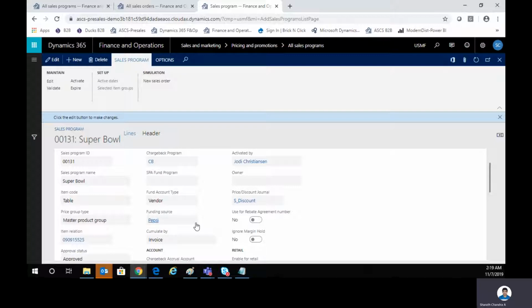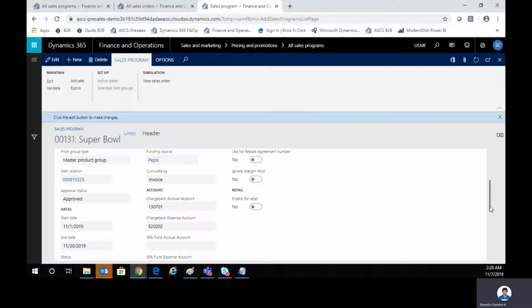Typically, in your scenario 3.13, for example, we have said that Pepsi is going to give you a scan coupon deal of 1.3 dollars off of cost per unit for all the 12 packs during the Super Bowl. So that particular deal has to be managed with the vendor Pepsi. So that is something that we are treating as Pepsi funding that particular deal here.